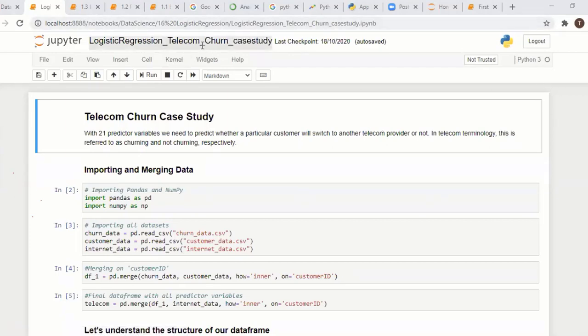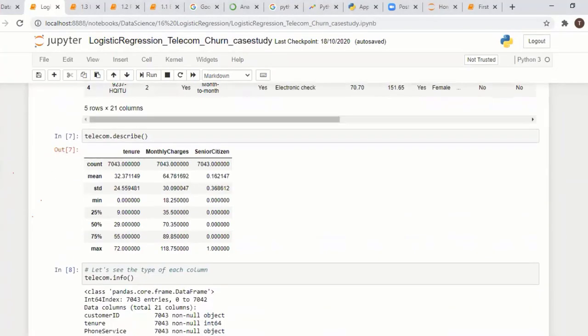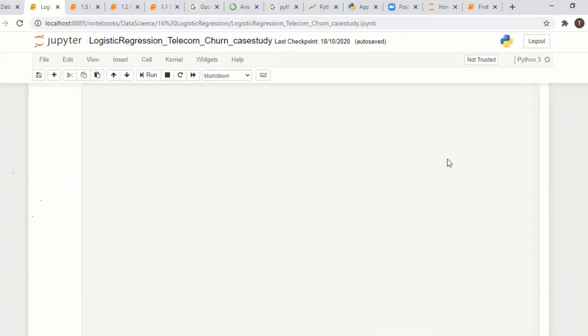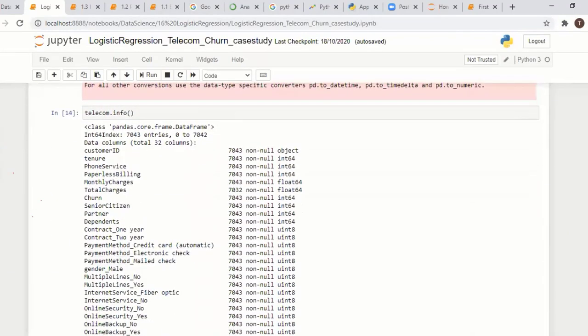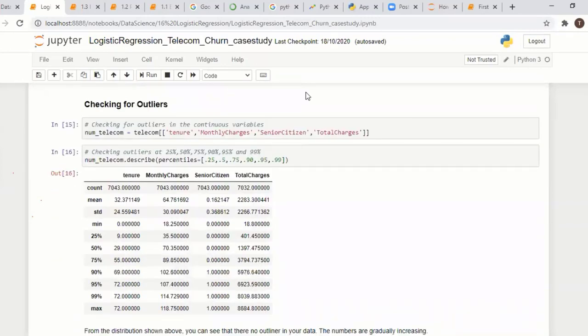So, telecom churn case studies. Here, if you see the Python single notebook, we can build a machine learning model. The only thing is we should learn what this line is doing. If you go through this 5 days session, you will understand what this line is. You can easily learn. I am just showing some case studies of how we are using Python for building machine learning models.